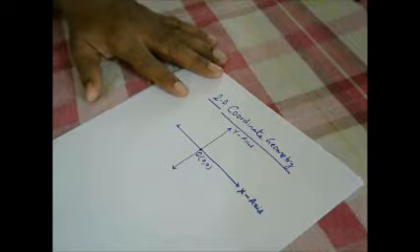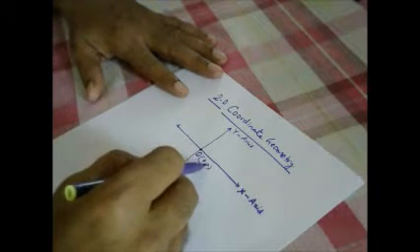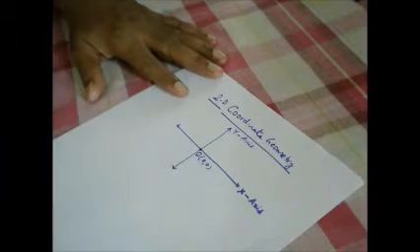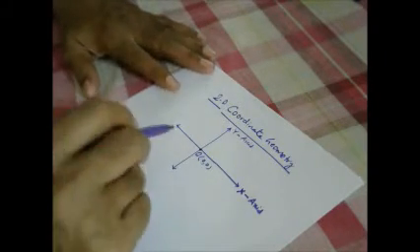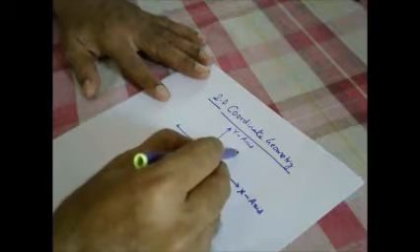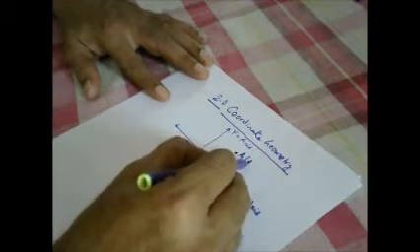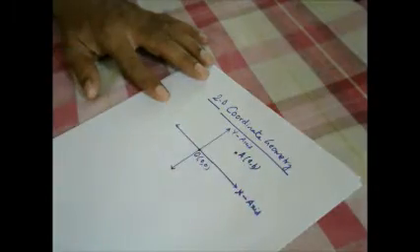Suppose we name a particular point A, and its coordinates are a and b.